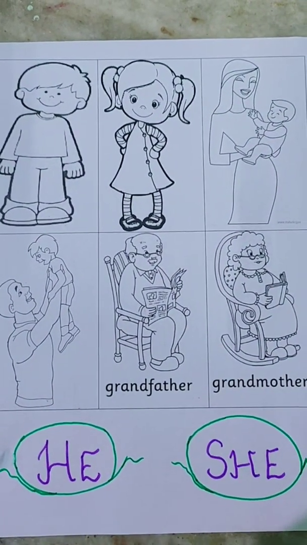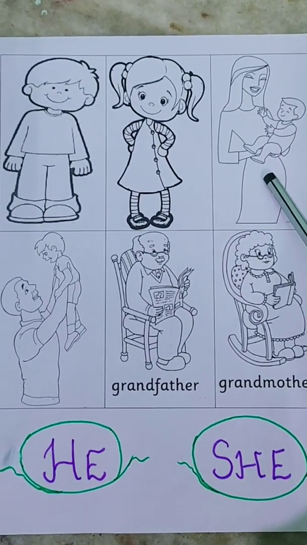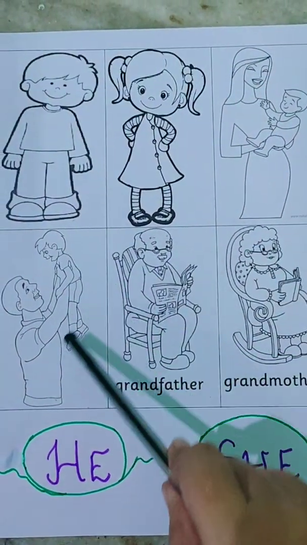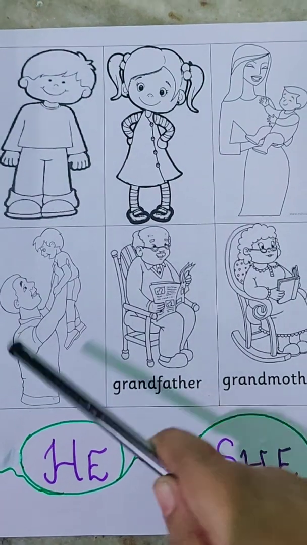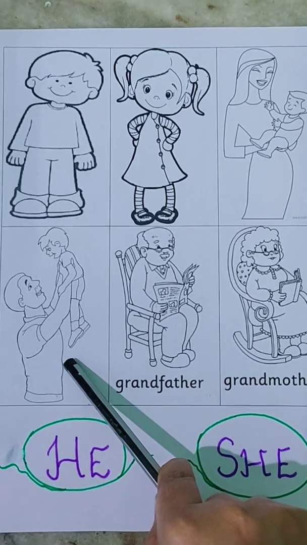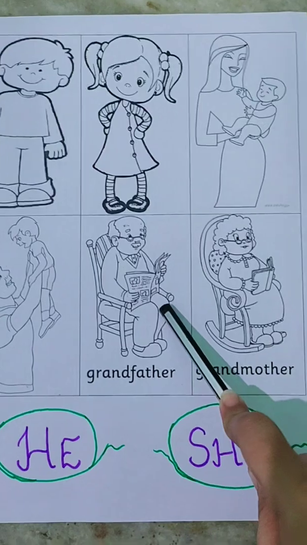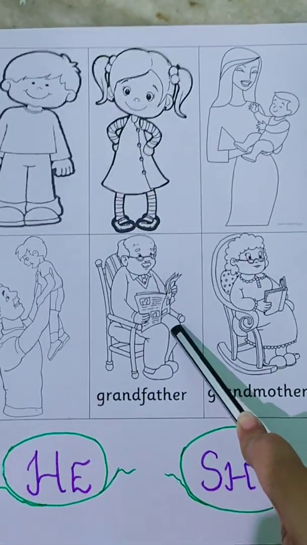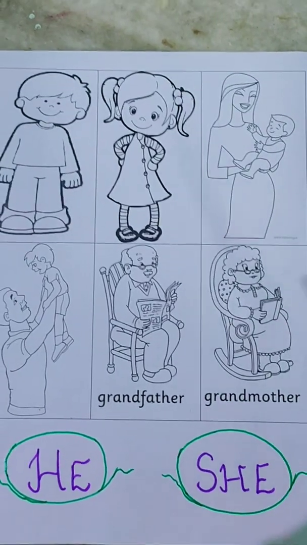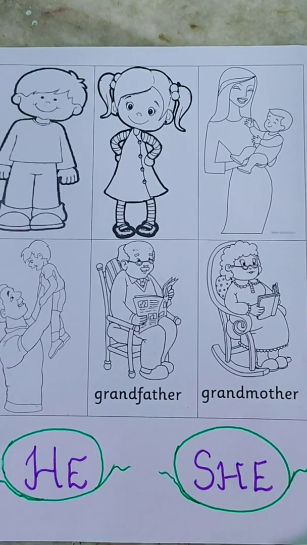So, who is she? She is a mother. Who is he now? You can see the child is playing with him. He is a father. Your papa. Now, who is he? He is a grandfather. Who is she? She is a grandmother.